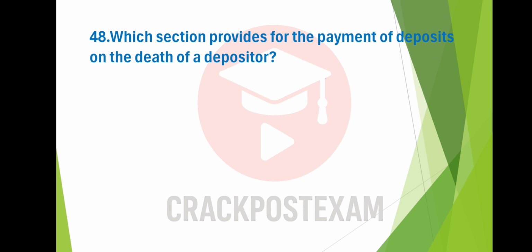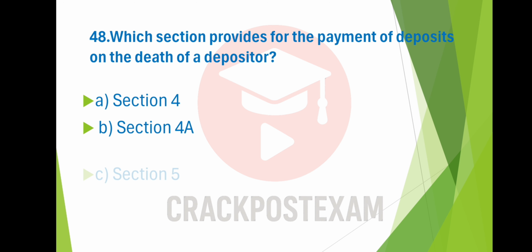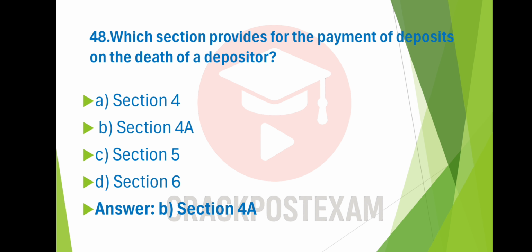Question number 48. Which section provides for the payment of deposits on the death of a depositor? Option A, Section 4. Option B, Section 4A. Option C, Section 5. Option D, Section 6. And the answer is option B, Section 4A.